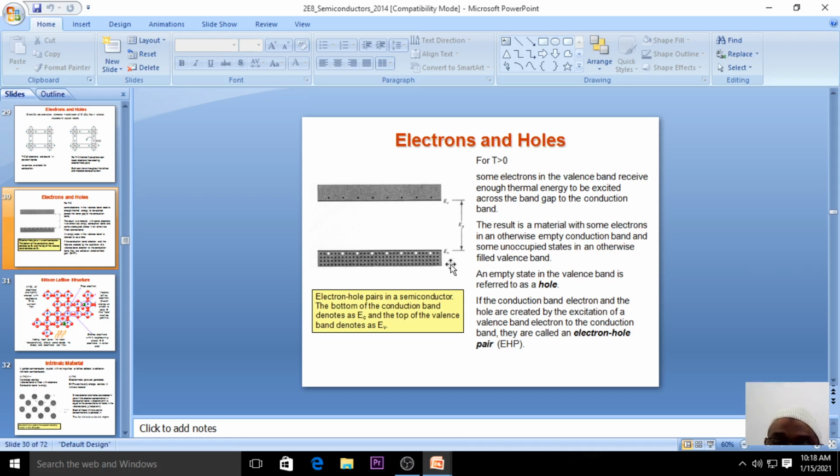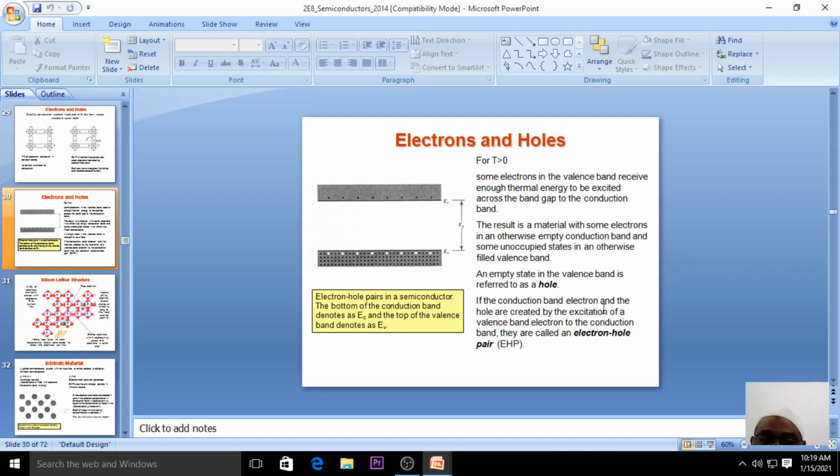The gap between EV and EC is the band gap, and the Fermi level is represented with E suffix F. As a result in the material, you find that the conduction band is somewhat occupied, and some unoccupied states will be there in the valence band, and these empty states in the valence band are considered to be the hole.